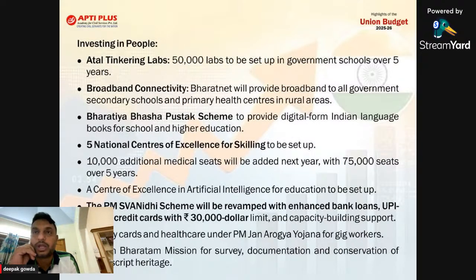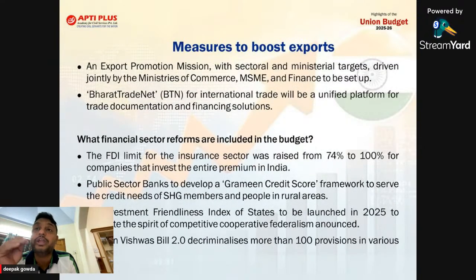Even in the next slide, again they're talking about what? Investing in people. So they're going for what? Investing in Atal Tinkering Labs through NITI Aayog, sir. Already in rural areas, in the schools, almost 50,000 labs will be set up in government schools, sir. And Atal Tinkering Labs are established under the Atal Innovation Mission of NITI Aayog, where young minds can have their ideas implemented with the help of lab facilities. So the government is also talking about investing in the people. In the next slide, we have information related to what? How they are going to boost export. As I told you, the government is going to increase the export with the help of what?